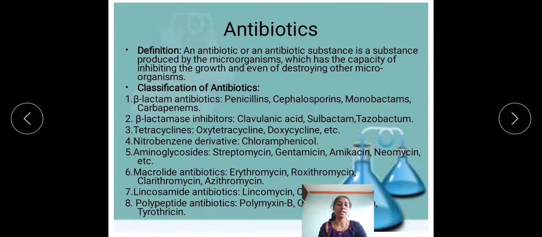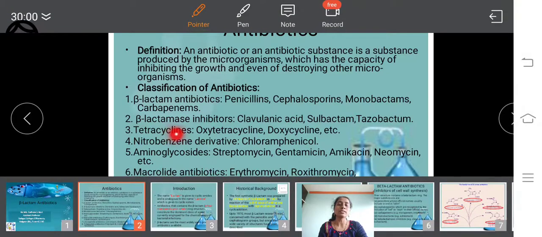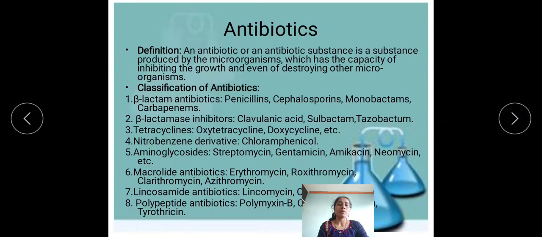The second class is the beta-lactamase inhibitors, for example, clavulanic acid, sulbactam, tazobactam. The third class is tetracyclines, for example, oxytetracycline, doxycycline, etc. The fourth class is nitrobenzene derivatives, for example, chloramphenicol. The fifth class is aminoglycosides, for example, streptomycin, gentamicin, amikacin, neomycin, etc.